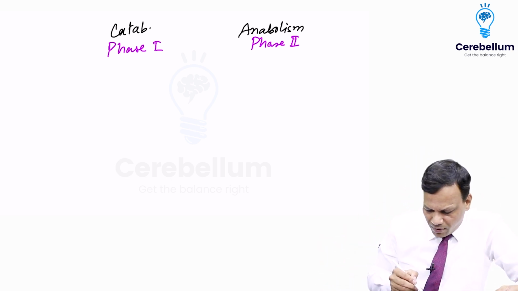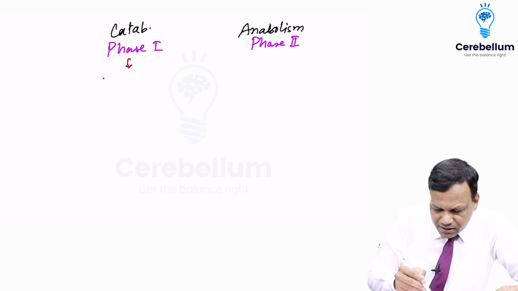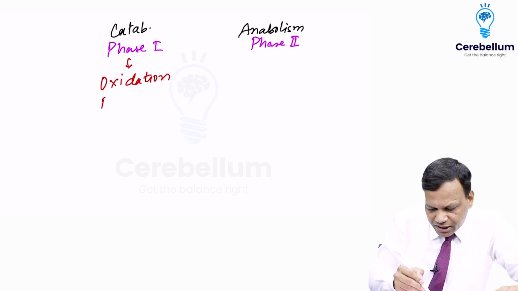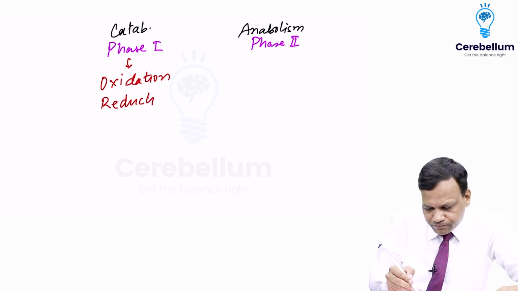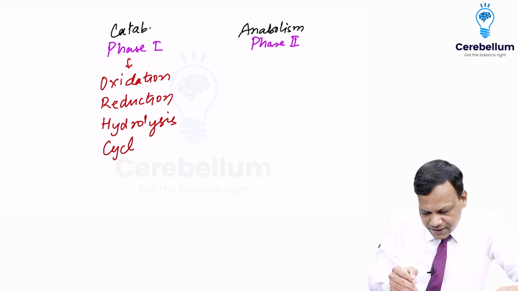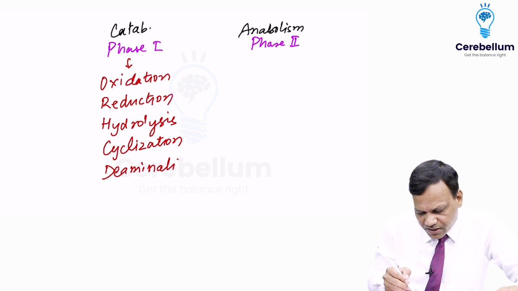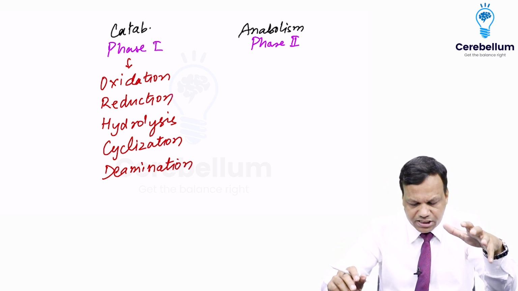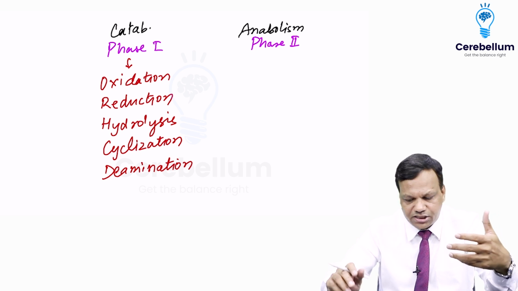Okay. So common catabolic reactions are oxidation, reduction, hydrolysis, cyclization, deamination. So all these are phase 1 reactions. So phase 1 reactions are catabolic reactions, oxidation and reduction like reactions.